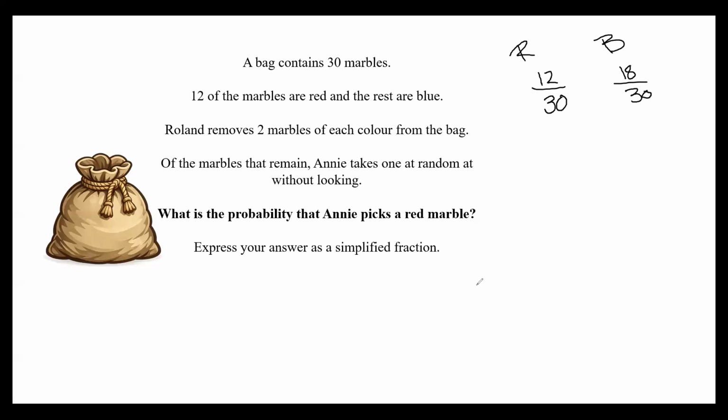Now, this is the really, really important bit. Watch really carefully, okay? It says Roland removes 2 marbles of each colour from the bag. So let me do the numerator first. I'm going to write some new numerators out now because there are fewer marbles in the bag. So if Roland removes 2 marbles of each colour, that means there's no longer 12 reds. He's removed 2 reds, so there's only 10 red left.